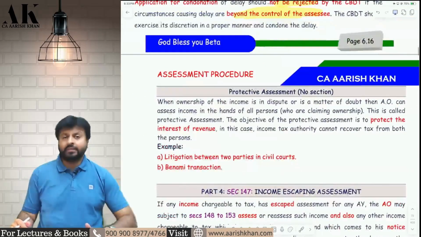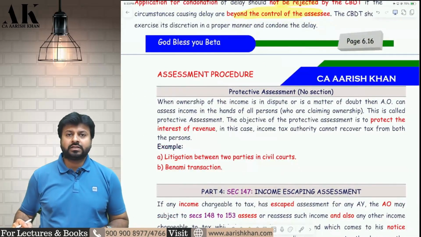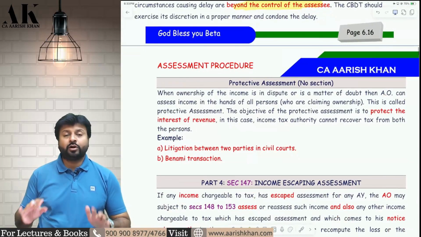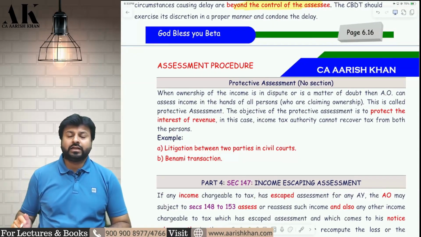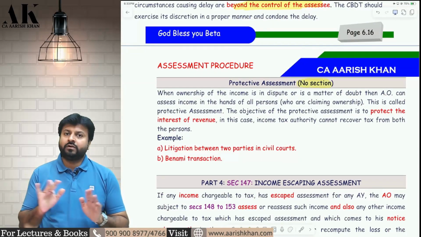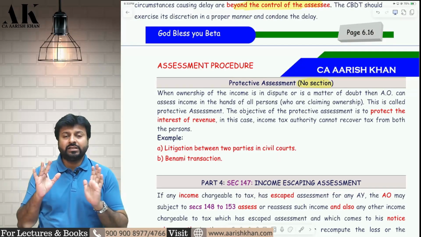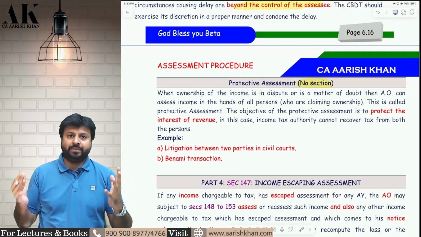Now coming to one last thing over here before we move ahead with our third assessment, that is 147, and that is protective assessment. Now what is protective assessment? First of all, there is no section for protective assessment. It's not section based, it's concept based.